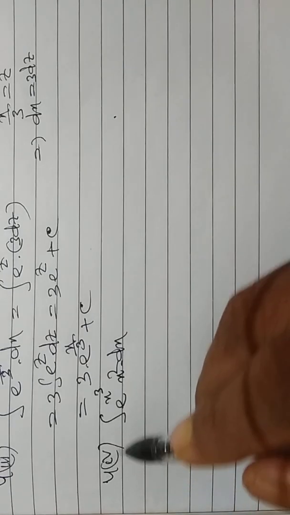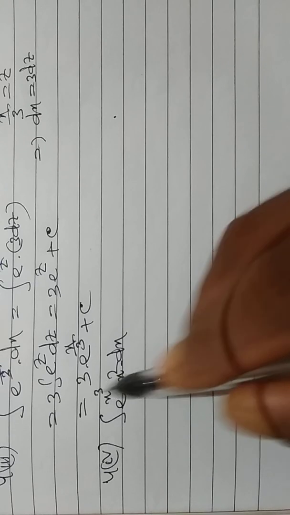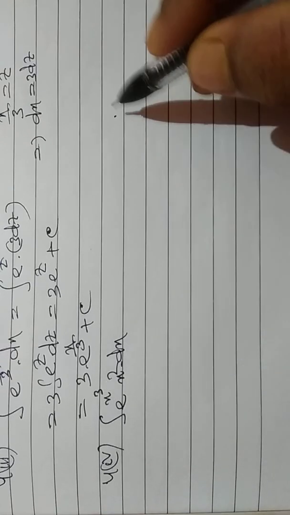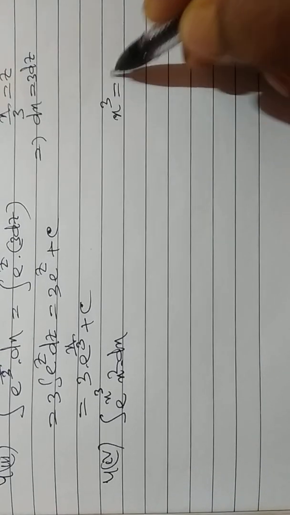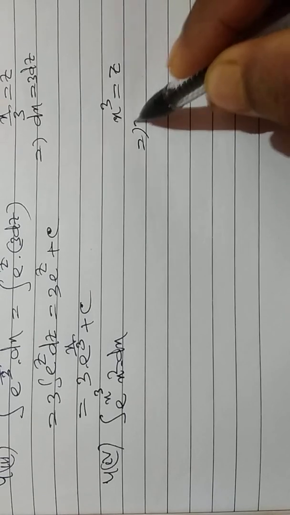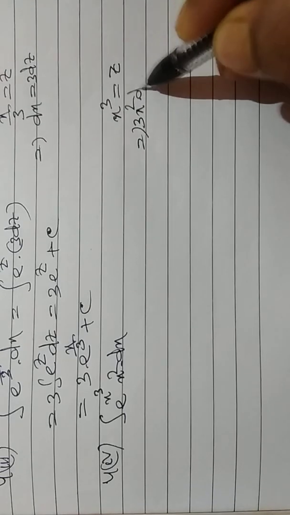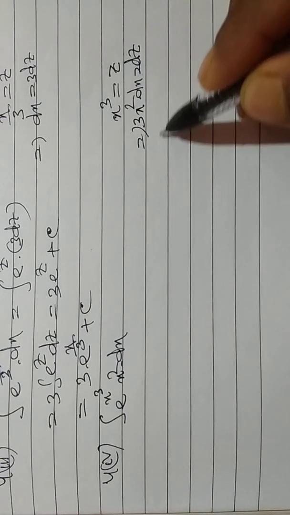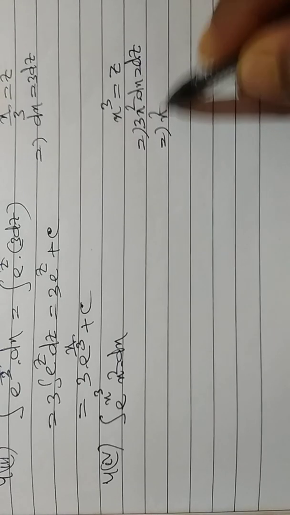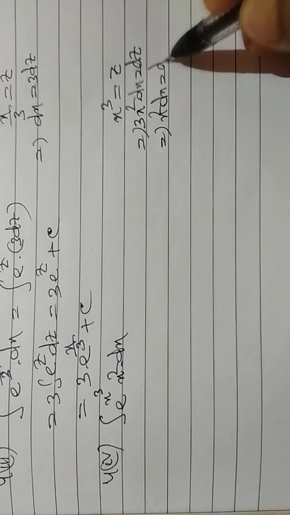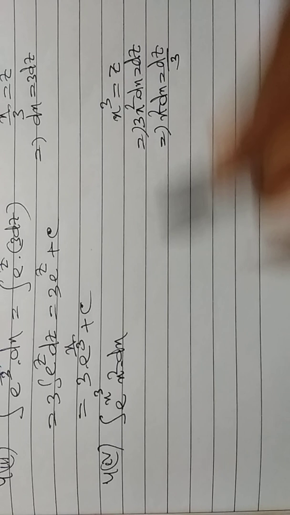Question number 4, IV. Integration of e to the power x cube into x square dx. Taking x cube is equal to z, this implies 3x square into dx is equal to dz, and this implies x square into dx is equal to dz by 3.